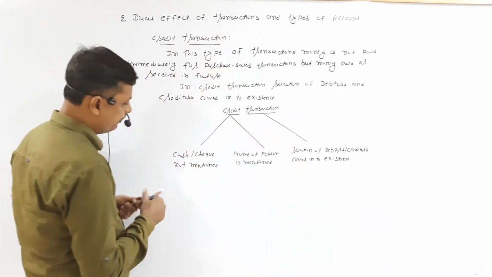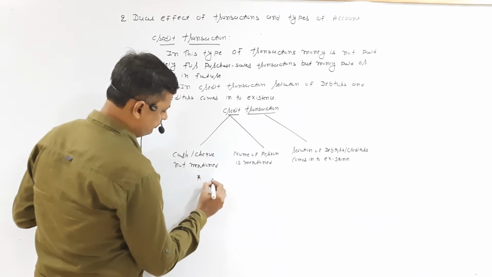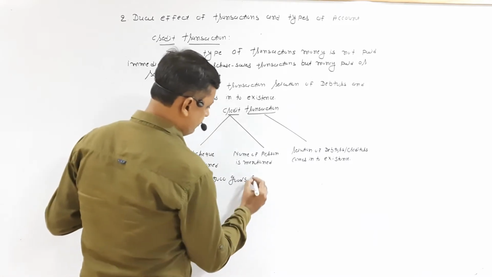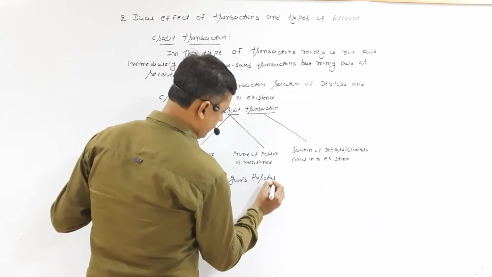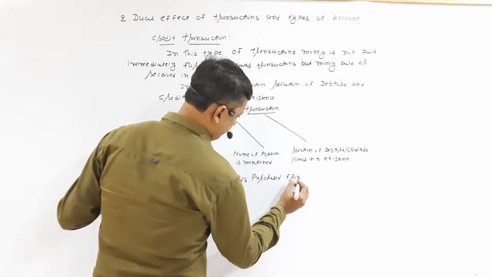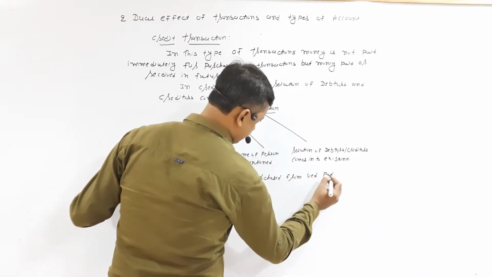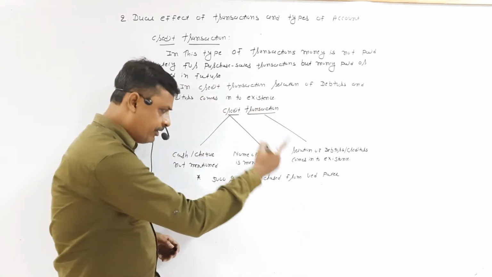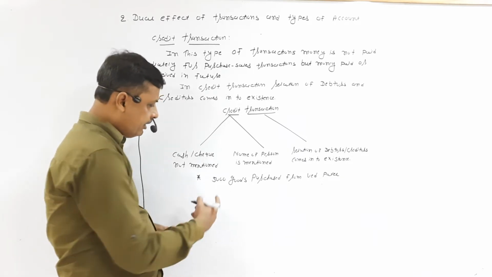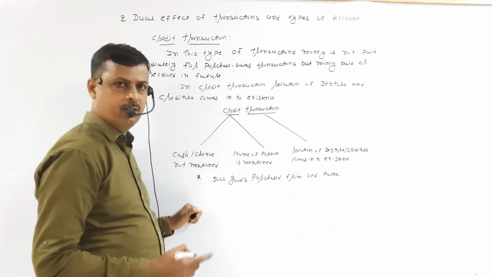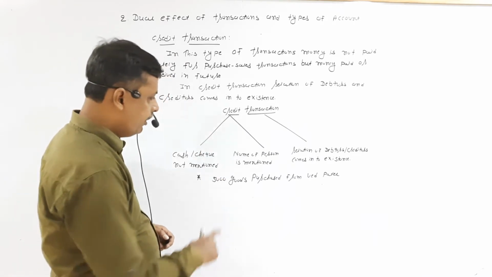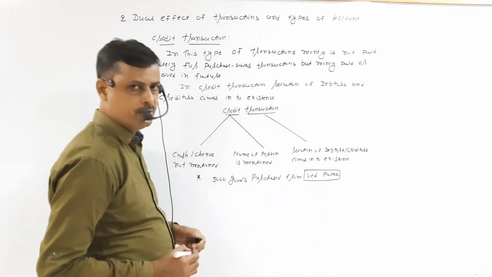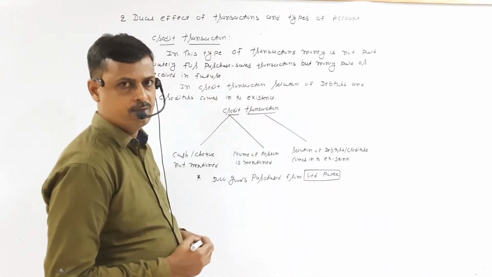Like, 5,000 goods purchased from Ved Patel. Look at this transaction. In this transaction, the word cash or cheque is not given, but a person's name is given, that is Ved Patel. So this is called a credit transaction.